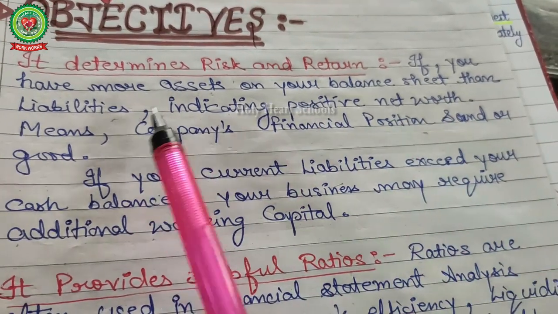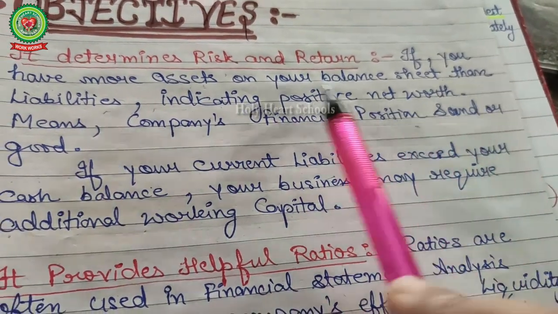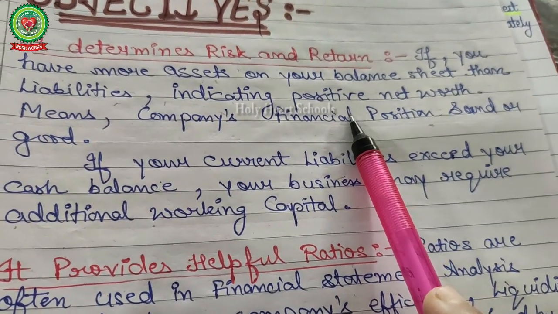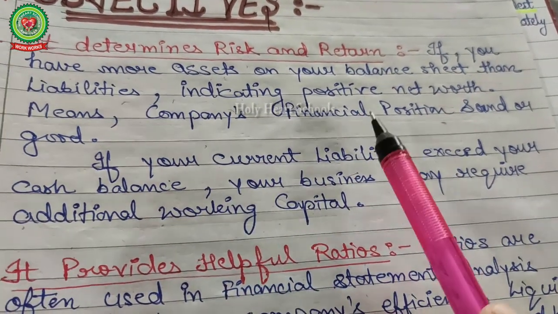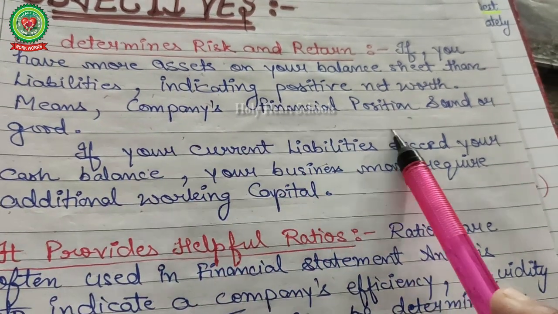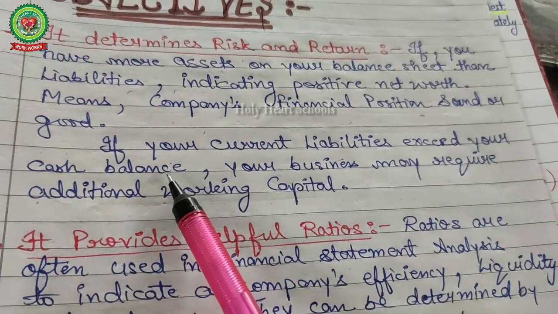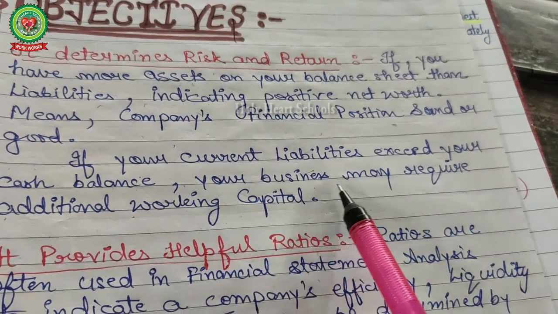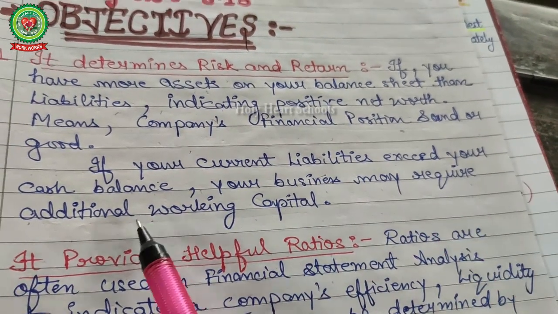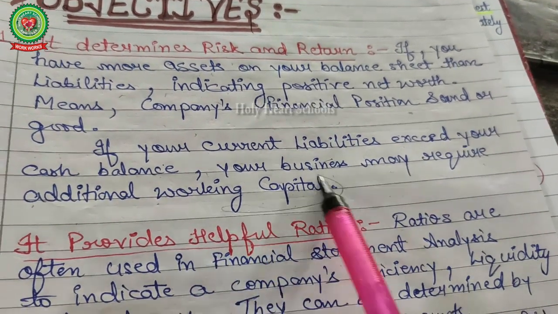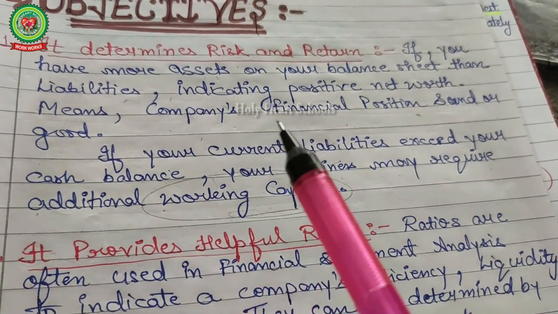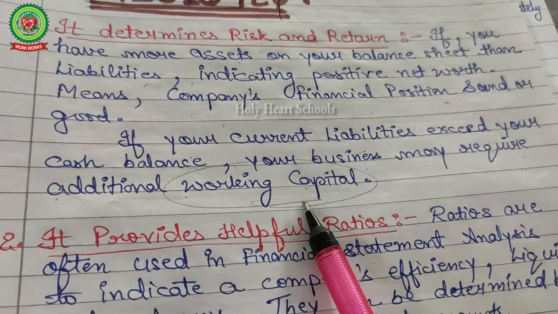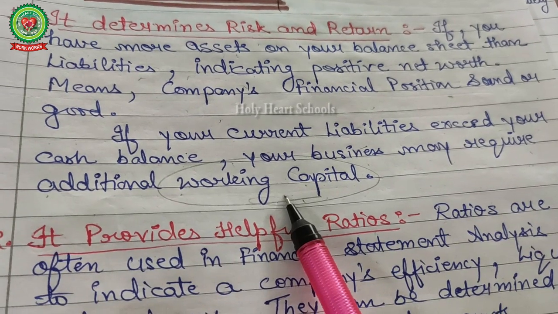Now see, if you have more assets on your balance sheet than liabilities, it indicates positive net worth. Yes, it is positive when your assets are more and liabilities less. It means the company's financial position is sound, good. If your current assets exceed your cash balance, your business may require additional working capital. Yes, for day-to-day work, working capital is required. If your cash is less and your liabilities more, it means you need more cash, more working capital.